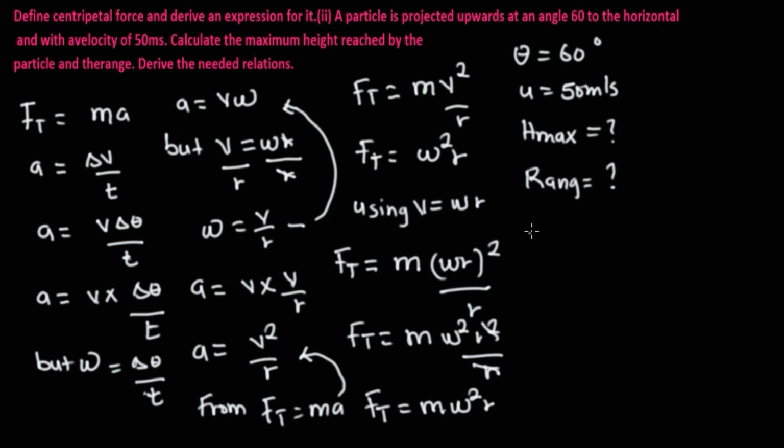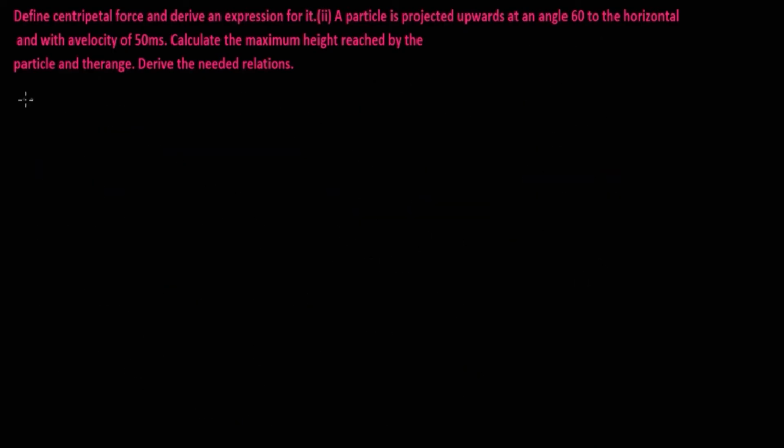Don't forget the formula for maximum height. Now let me clear up this space. Maximum height formula is given as u square sine square theta over 2g, if you recall.